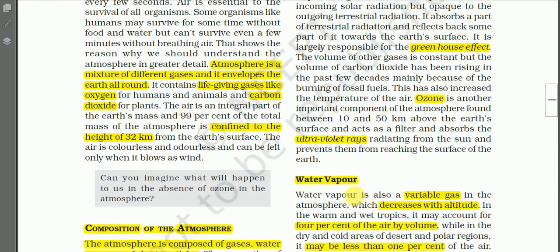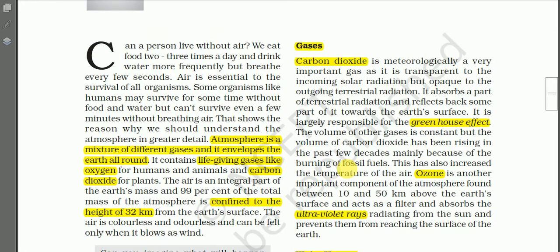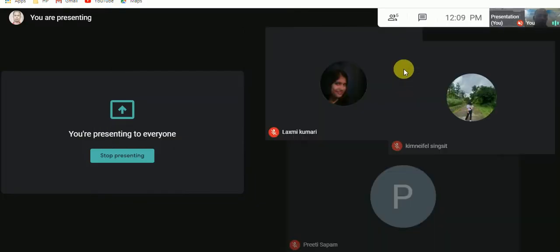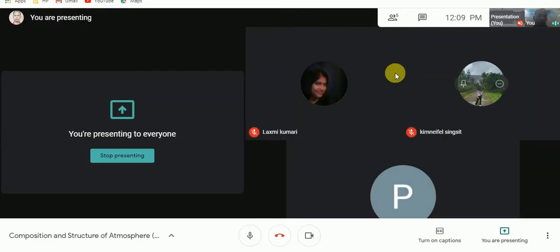Now let us learn about the composition of the atmosphere in detail. First, let us take up gases. Do you remember what are the important gases found in the atmosphere? Can you tell me?